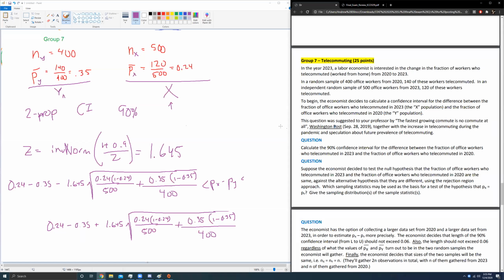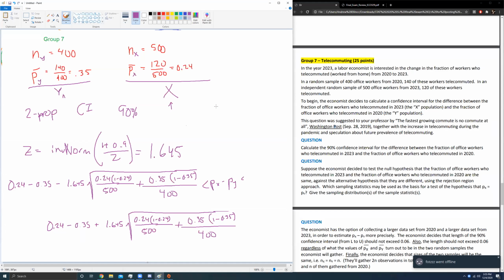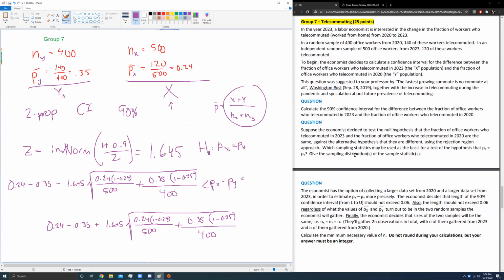Right. Well, if we're testing a null hypothesis, what's allowing us to use that second one, where we could say p hat equals x plus y over nx plus ny? It's usually in a hypothesis test where we're testing to see if px equals py. And if we're doing that, that's our null hypothesis, so we're just going to lump everything in the same proportion, the same fraction. p bar is just the sum of everything that happened, all the number of successes divided by the total population. And that's operating under the null hypothesis that px equals py. Yeah. Okay, sweet. Cool. Okay.